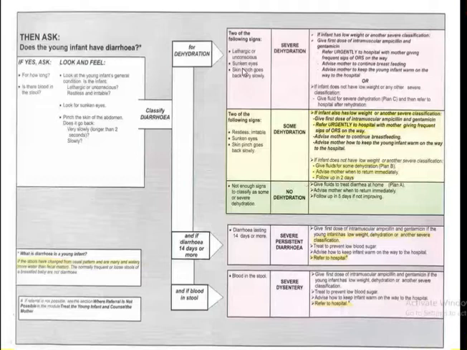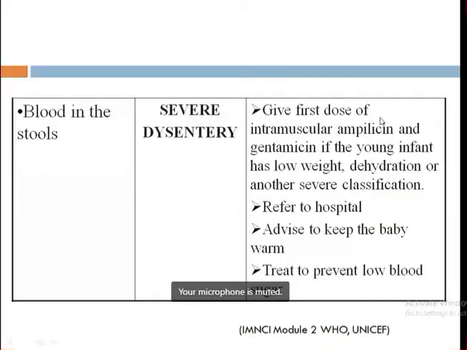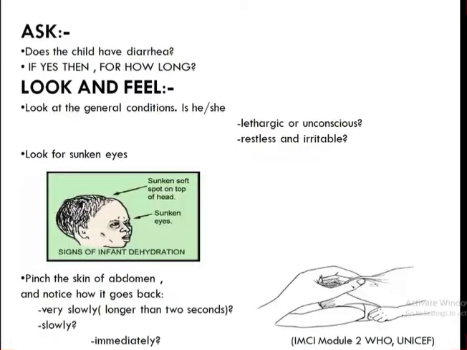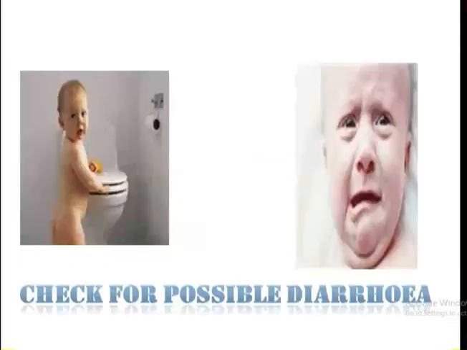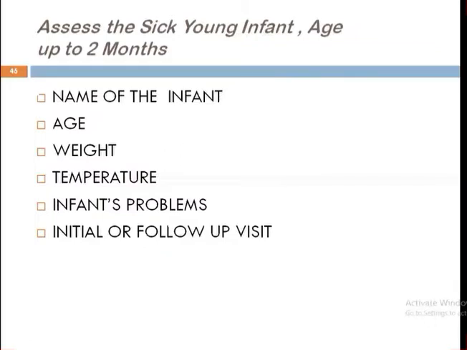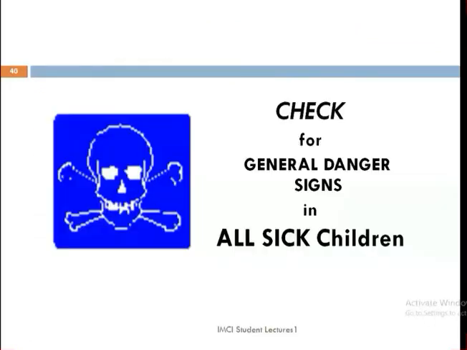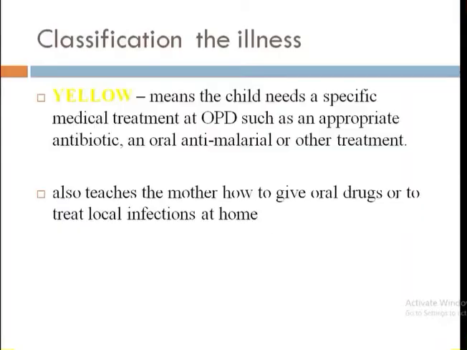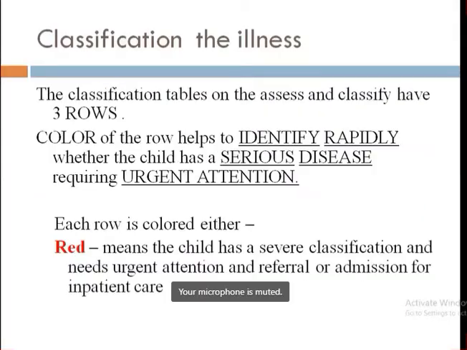So it has been made easy so that all the health professionals working in the remote areas can follow them. It's not like we have MD doctors in villages. I told you health assistants manage the case over there. House officer, if present, it's very good. Okay, so the classification tables on the assess and classify chart have three rows. Three colors, and the color of the row helps to identify rapidly whether the child has a serious disease requiring urgent attention,